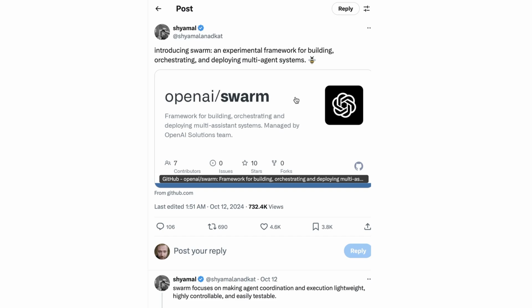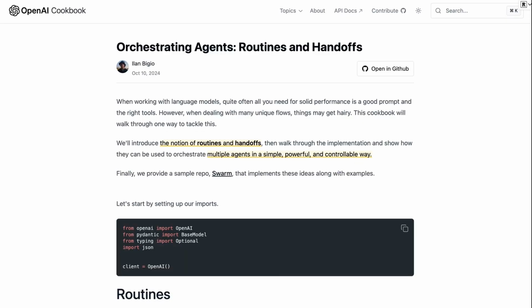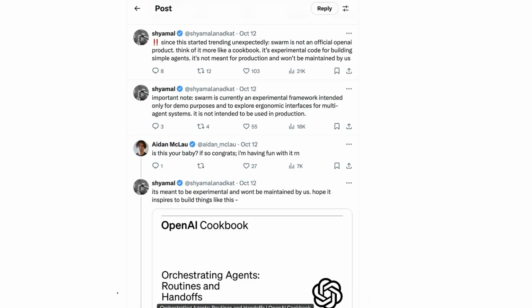Okay, so last Friday, just before 5 p.m. San Francisco time, one of the employees at OpenAI tweeted out that they had just released Swarm, a framework for building, orchestrating, and deploying multi-agent systems. And along with the framework, they also released a post talking about some of the key ideas behind this.